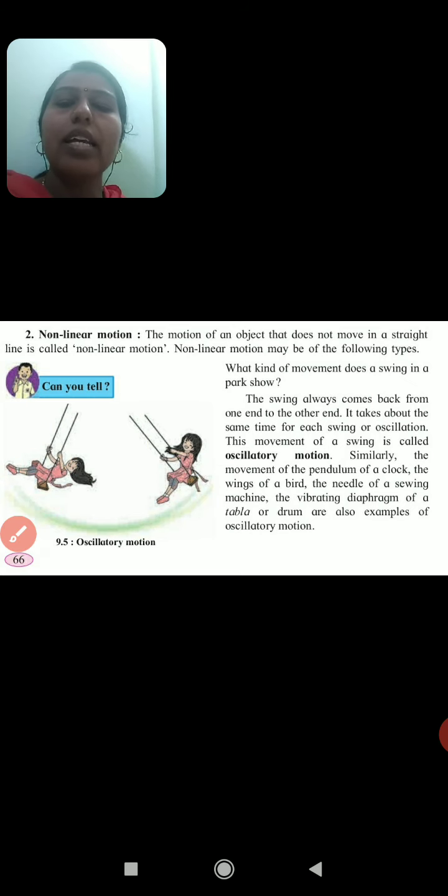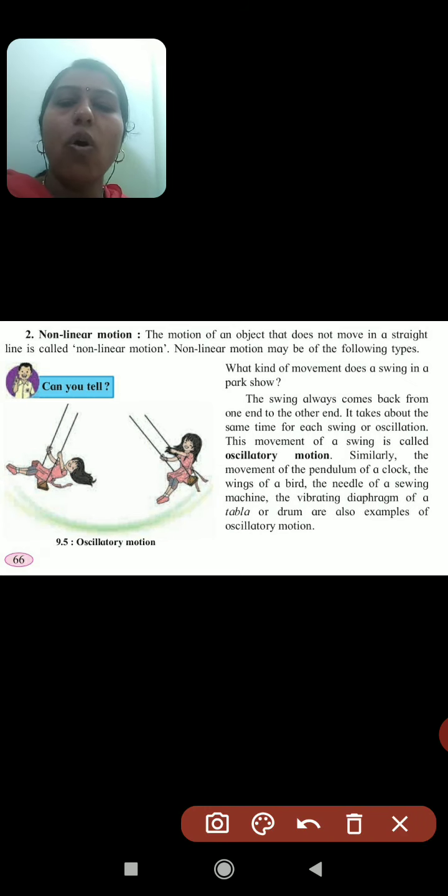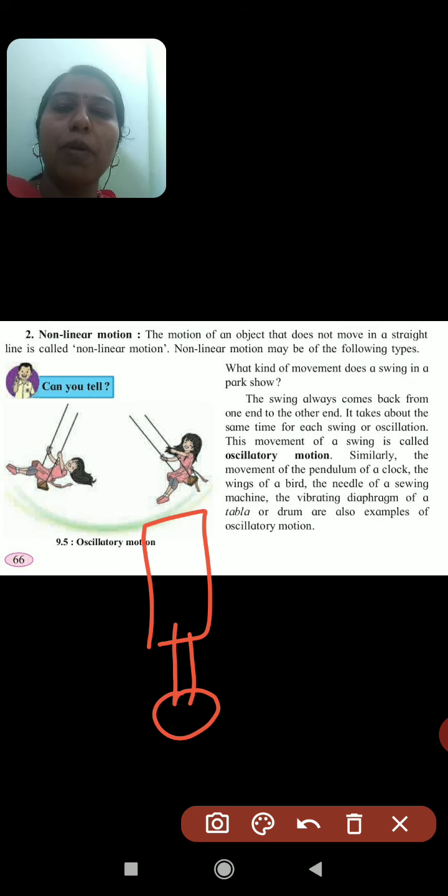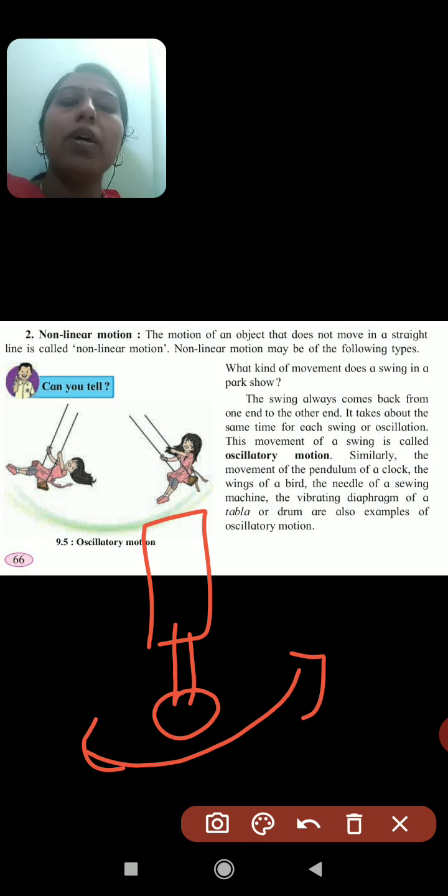Similarly, there is another example. You know that in old days, and nowadays also, there is the clock, and down below it there are pendulums. The pendulum's movement, if you watch, comes back after 1 hour. So that motion is also oscillatory motion. Again, the wings of birds, the needles of sewing machines, the vibrating diaphragm of a tabla or drum. These all are oscillatory motion.